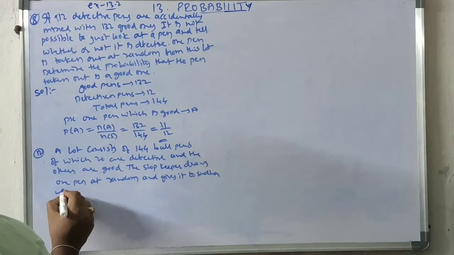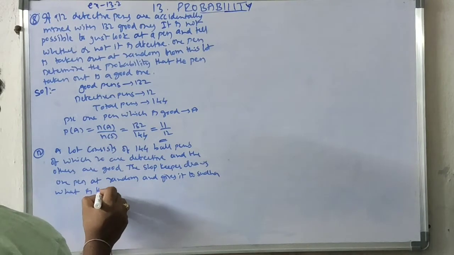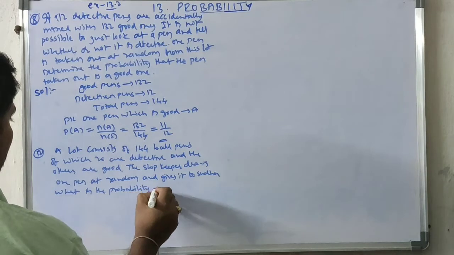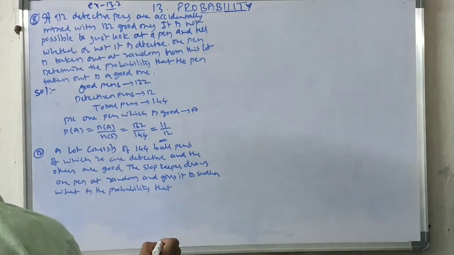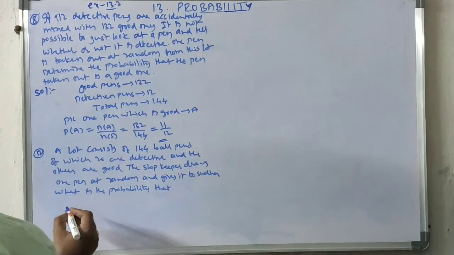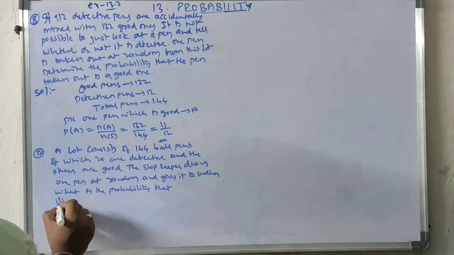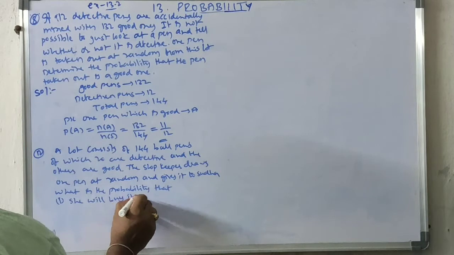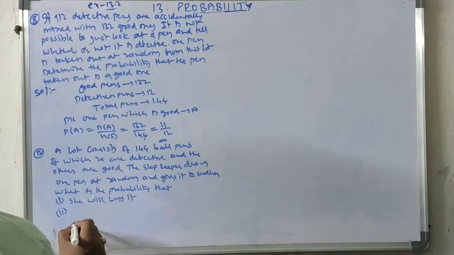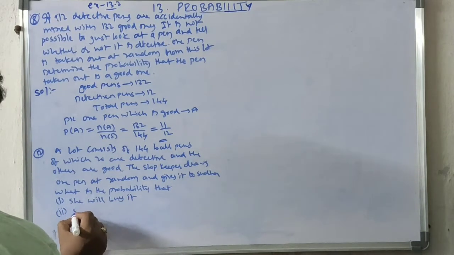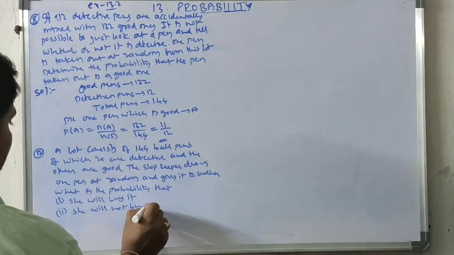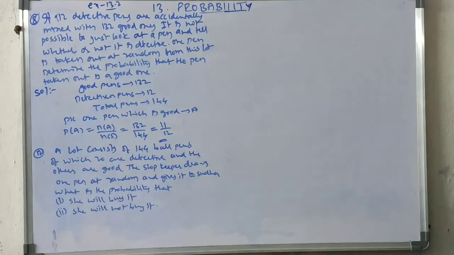What is the probability that first, she will buy it, and second, she will not buy it. Okay.